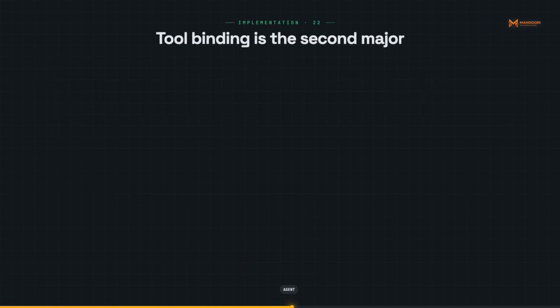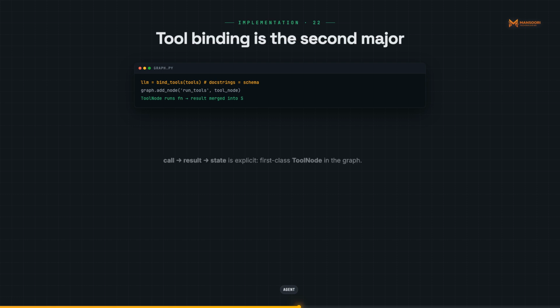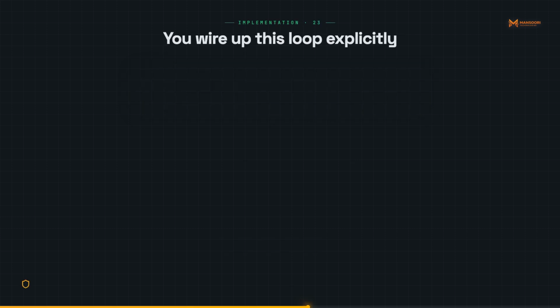Tool binding is the second major implementation difference. In LangGraph, tools are standard Python functions with docstrings. You bind them to the language model with bind tools, and a tool node in the graph handles the call result loop, receiving the LLM's tool invocation, executing the function, and injecting the result back into state. You wire up this loop explicitly in the graph edges.